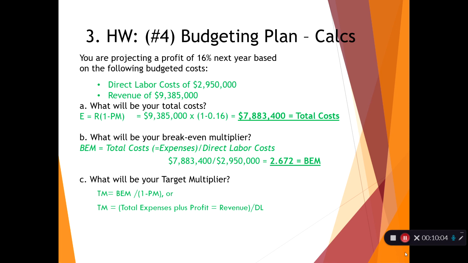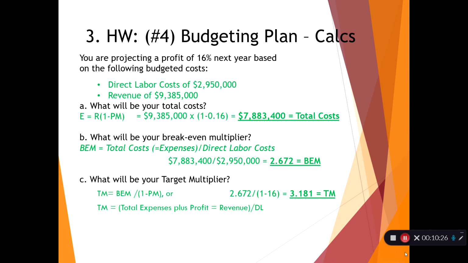What are our break-even costs? Well, that's going to be our total cost divided by direct labor. We calculated our total costs in the portion up above. We're dividing it by the direct labor that was part of the givens. We have a break-even multiplier of 2.672. We now ask ourselves, what will our target multiplier be?